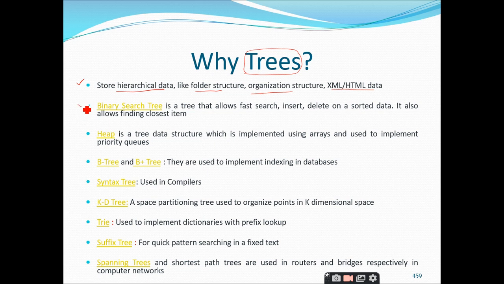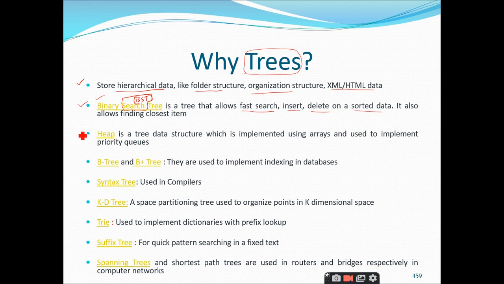Similarly, in the third unit we have one very important concept called the binary search tree, in short form BST. So the binary search tree is a special kind of search tree. The name itself is saying it is going to optimize the search operation in a binary fashion. We will see all these things. The binary search tree is a tree that allows fastest search, fastest insertion and fastest deletion on the stored data.